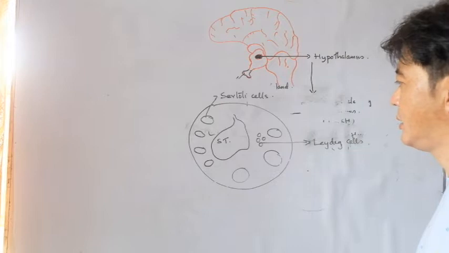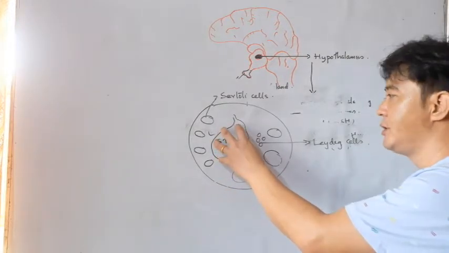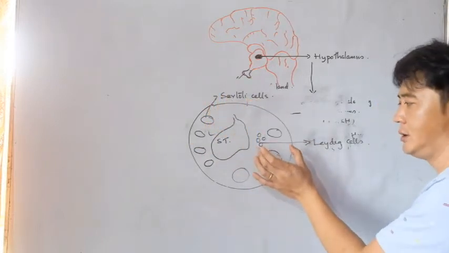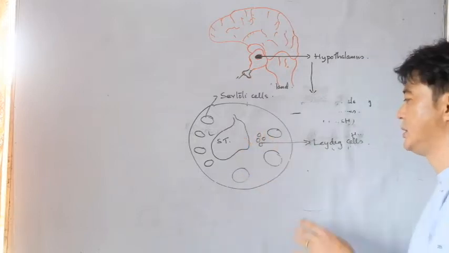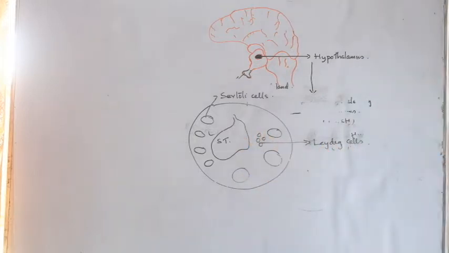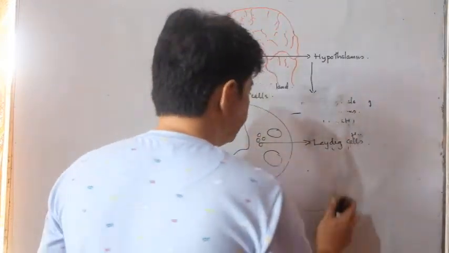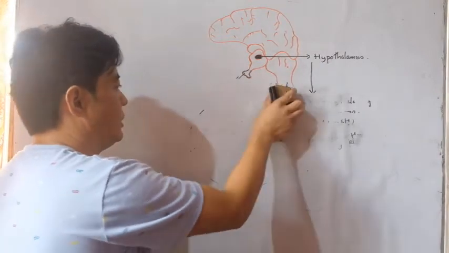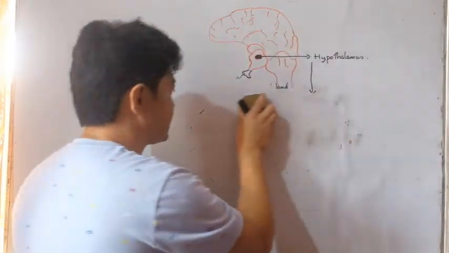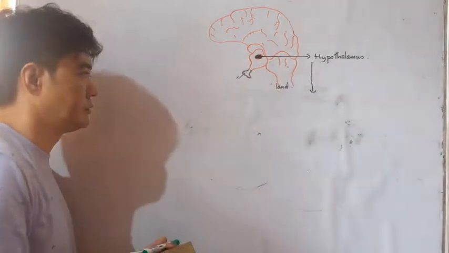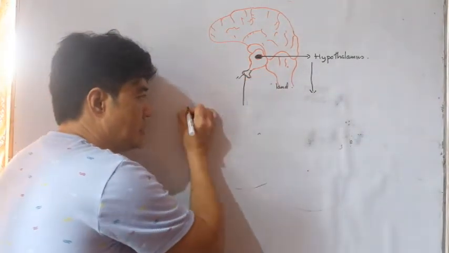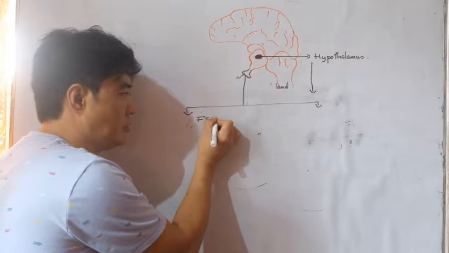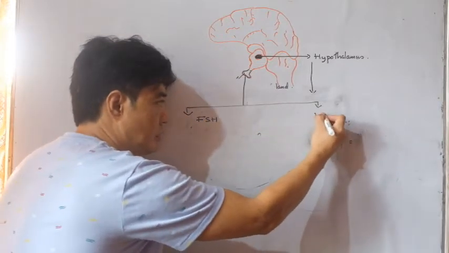So, number one, seminiferous tubules, supporting cells, Sertoli cells, and another, the cells which are formed in the space, that is Leydig cells. So in case of male human, you will find that the anterior pituitary gland produces two hormones, that is follicle stimulating hormone and luteinizing hormone.